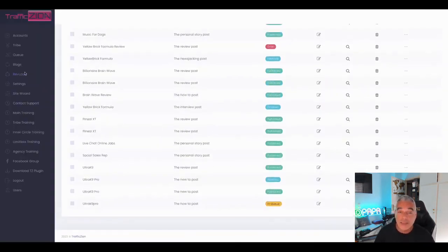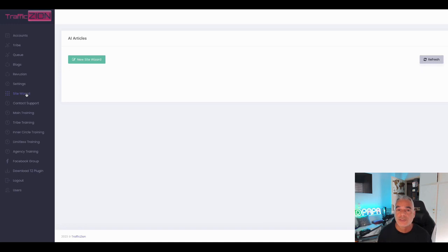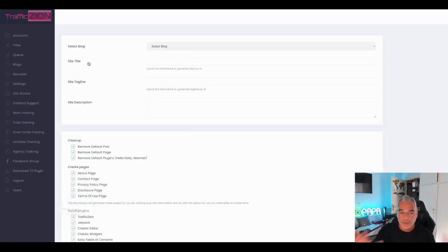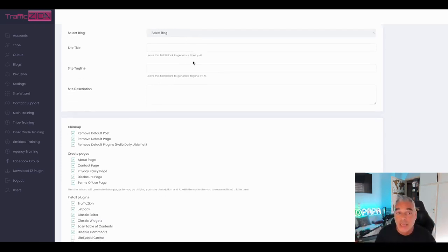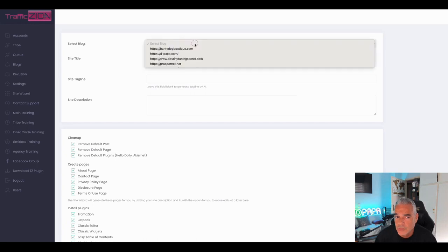So these are the new features that we've added: Trafficzion, and we've also included a new upsell, which is the site wizard. And in the site wizard, you're going to be able to actually create everything for your blog. If you built a new blog from scratch and you don't know how to really set it up properly, we've got built-in plugins that are going to be installed for you, but also setting up about pages, contact pages, about you pages, the description of your website, title descriptions. It depends on how you want to set it up.